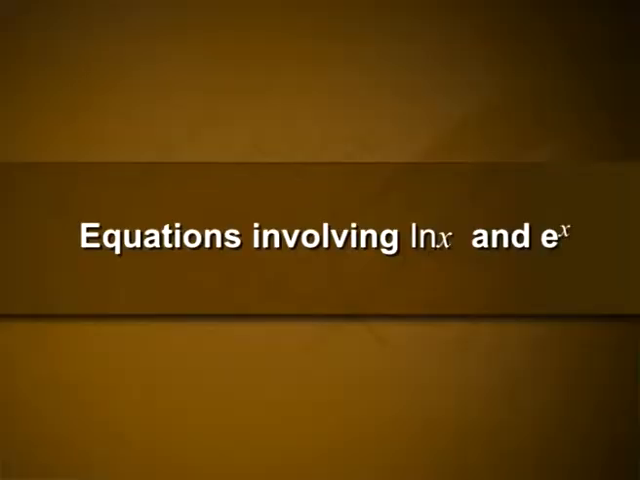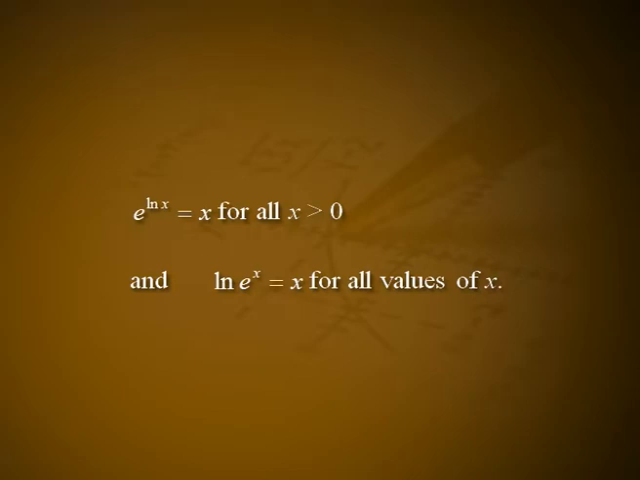Also, e raised to 0 is equal to 1 since log 1 is equal to 0. Limit as x tends to infinity, e raised to x is equal to infinity. Limit as x tends to minus infinity, e raised to x is equal to 0. Equations involving log x and e raised to x. Because y is equal to e raised to x and y equal to log x are inverses of one another, we have e raised to log x is equal to x for all x greater than 0 and log e raised to x is equal to x for all values of x.